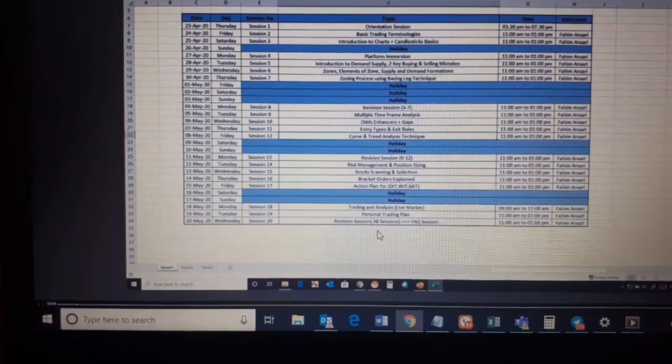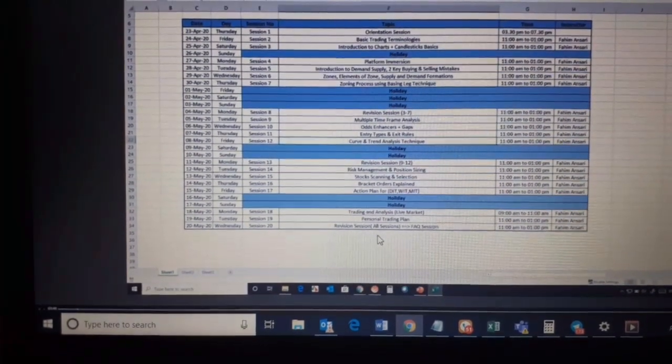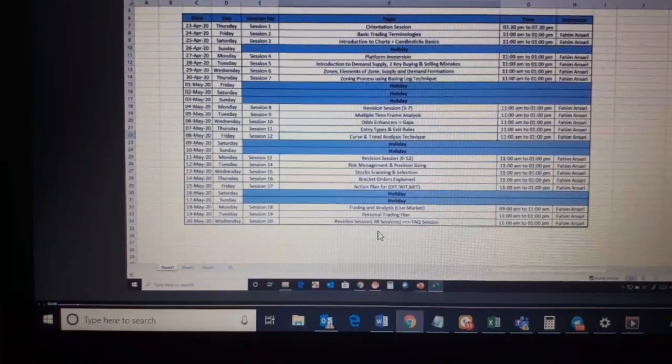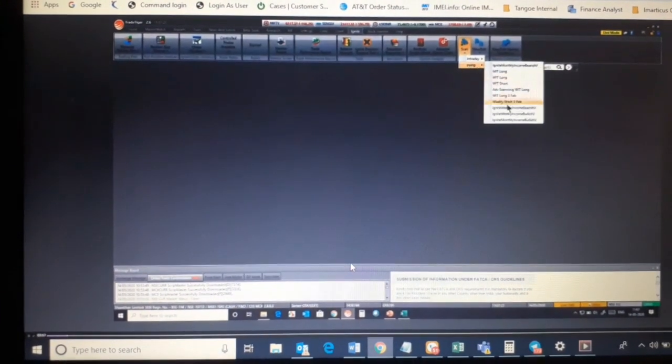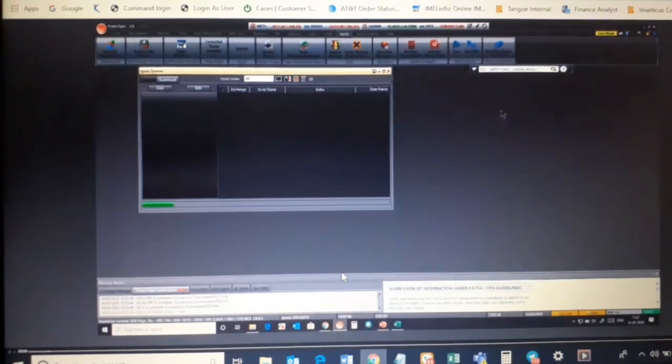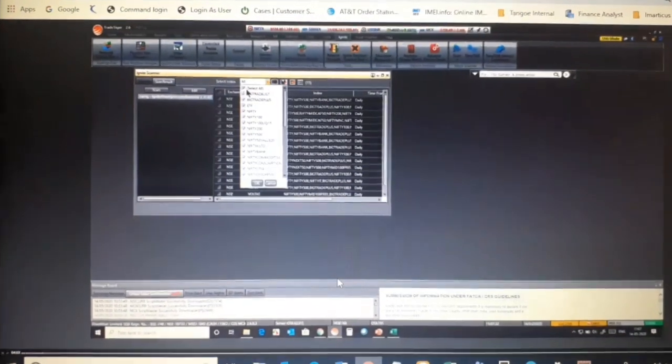Why is there a difficulty? You just have to click on that, and you don't have to add something. You just go to scan here, go to Ignite, scan, swing. Let's suppose I run the scanner, Ignite weekly income bearish. You filter this first, select the big trade list, filter this, then right click here and add to market watch. That's it.